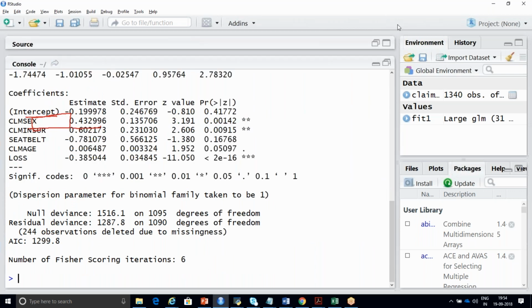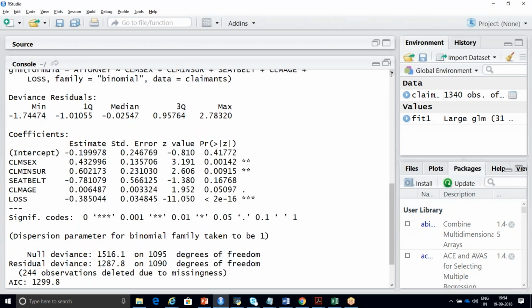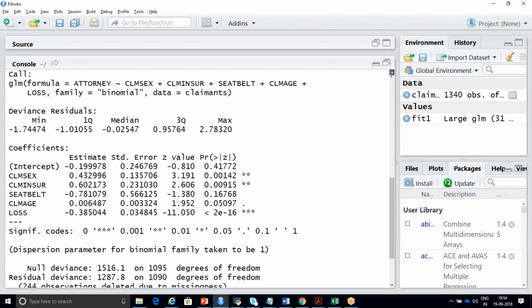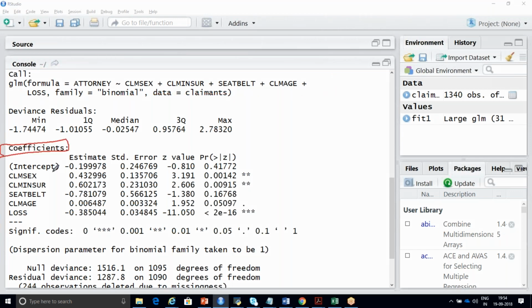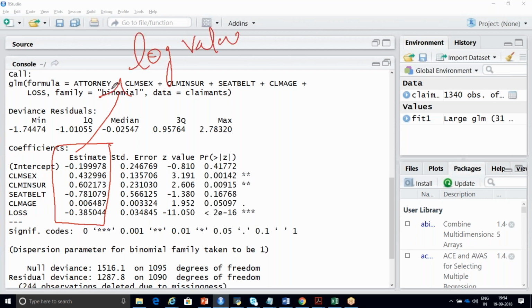So coming to your logistic regression, here your formula starts at this point. You can see here your coefficients. Coefficients are nothing but your beta naught, beta 1, beta 2, beta 3, beta 4, and beta 5. And these are your values. As I told you, in logistic regression these are not your original values. These are your log values.